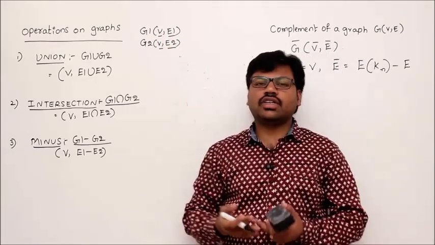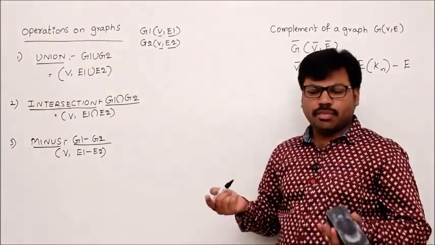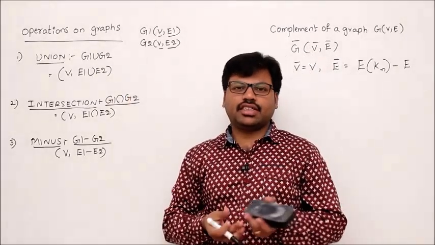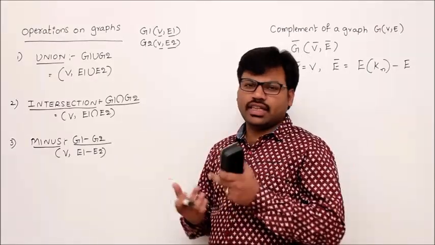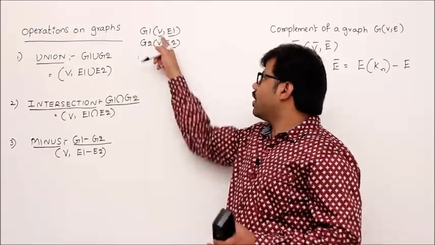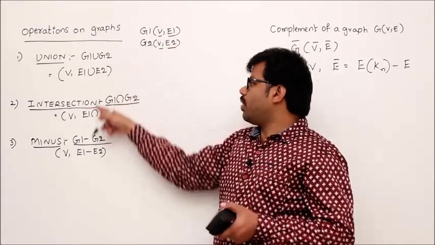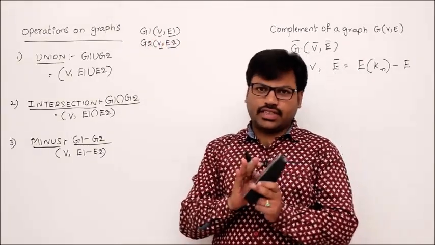That means two graphs are on the same set V. The vertex set is the same and the edge sets might be different. So then I can define union, intersection, minus generally. I can define union, intersection, minus for different vertex sets also, but most of the time we are interested in these operations for graphs with the same vertex set. So assume that the vertex set is the same.